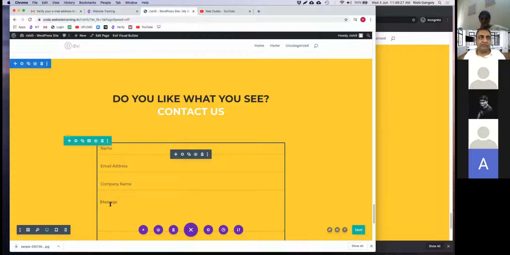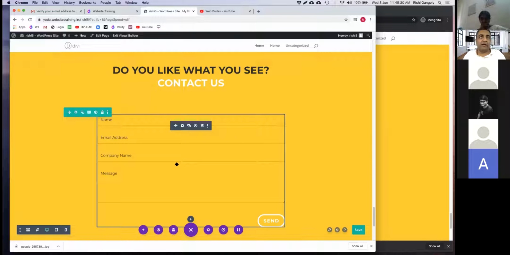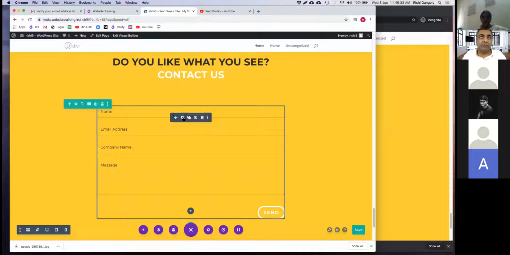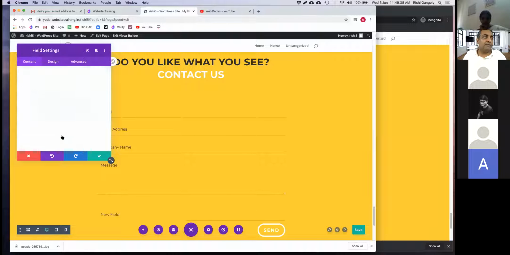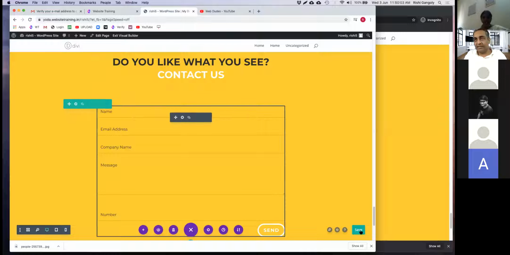And I want them to send some message, right? Maybe I want to ask them for their phone number. So I could go to module settings and add a new field here and say, give me their number. That's it. Now, once I ask them for these details, I can go down and click on email and say, send this email to my email address, and click on save.